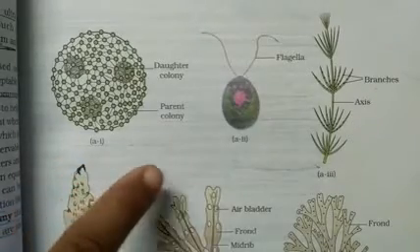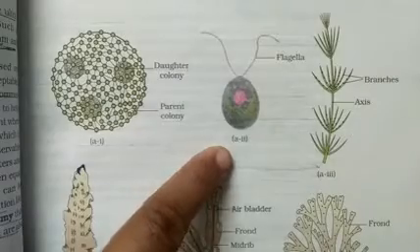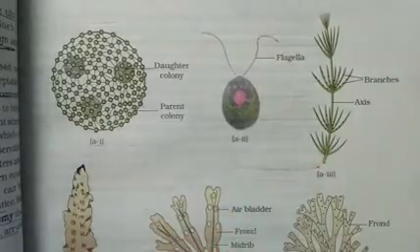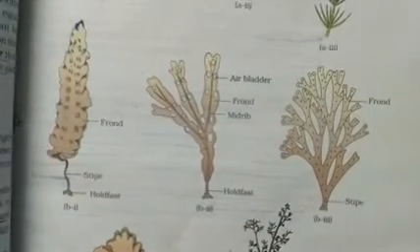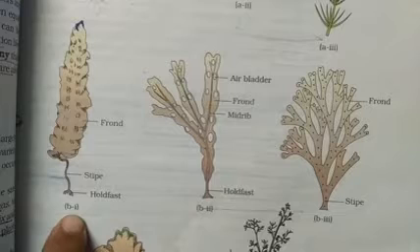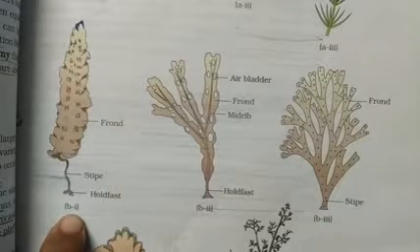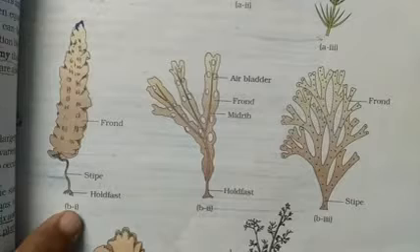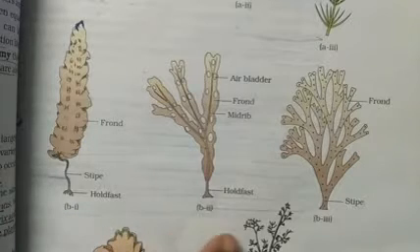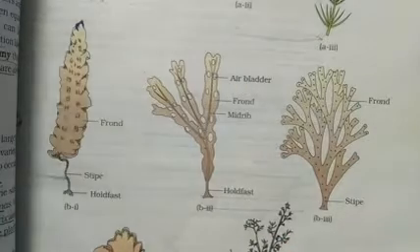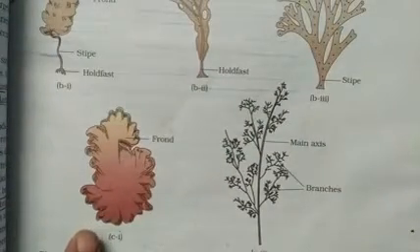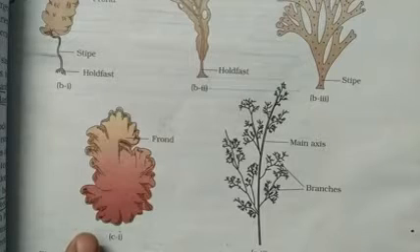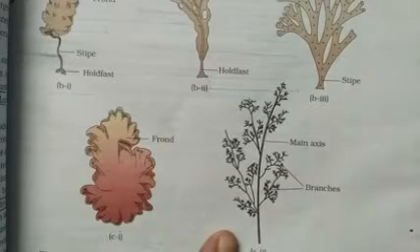Example: Volvox, Chlamydomonas and Chara. Algae can be brown algae, which contain chlorophyll but are predominated by the pigment xanthophyll, which gives it brown color, different shades of brown. Example: Laminaria, Fucus dictata. And certain algae, in addition to chlorophyll, contain the red pigment phycoerythrin, which is dominant here. Examples of red algae: Porphyra and Polysiphonia.